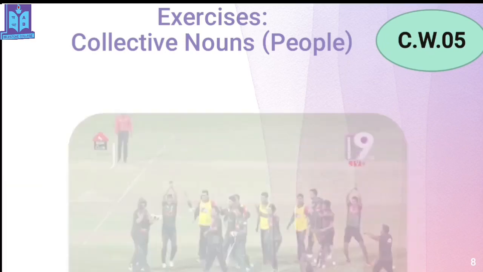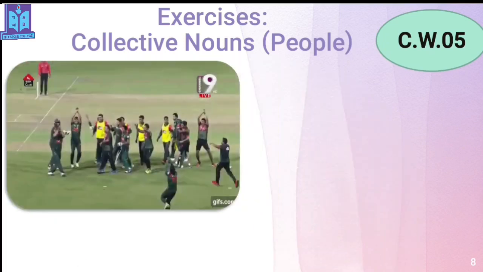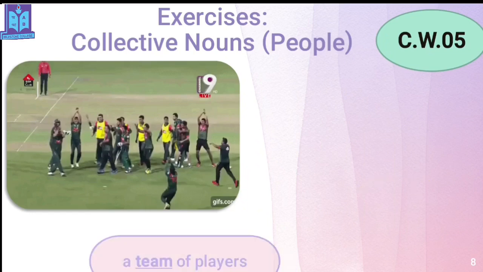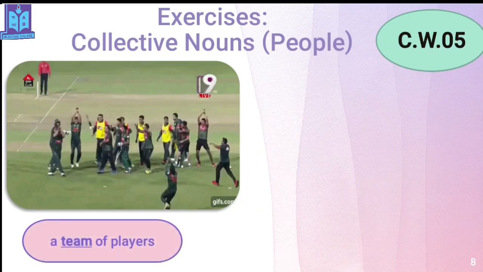Now look at here, first example. Not example actually, it's an exercise. Look at here. We can see a team of players, isn't it? Because it's players and they're dancing maybe after winning the match. That's why. And look at here. Yes, it's a team of players. Why could I say this? Yes, it's easy because just now we have seen this exercise, isn't it?